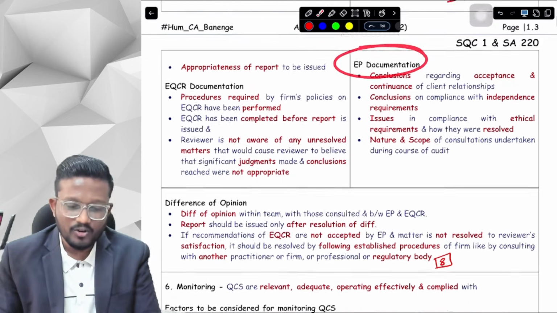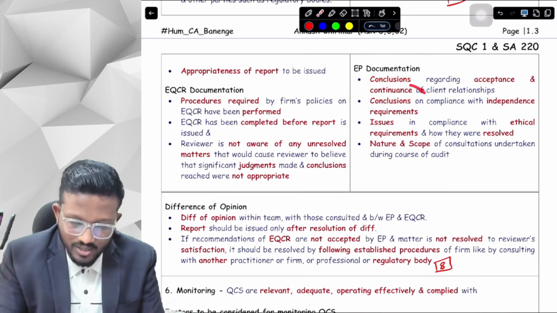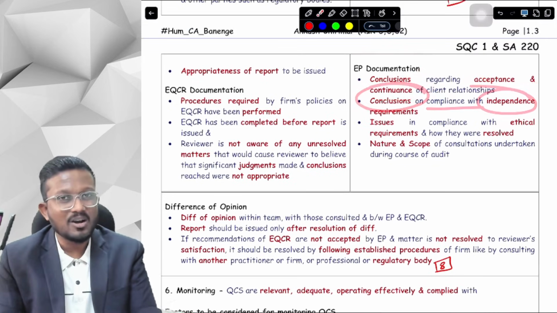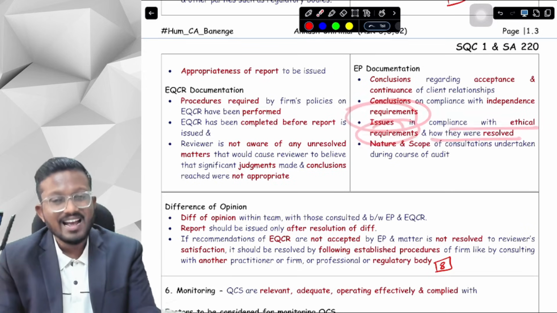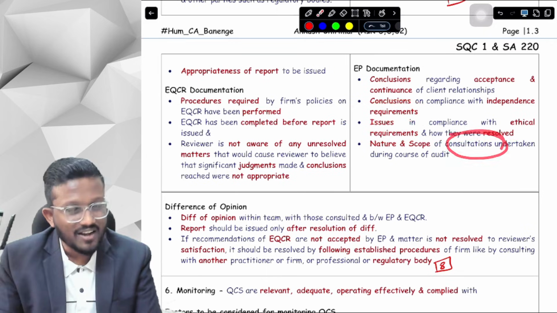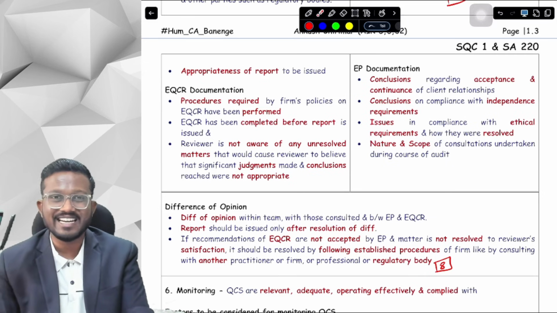Next, EP documentation. As an EP, what do I have to document? First of all, the conclusions regarding acceptance and continuance. Secondly, the conclusions regarding compliance with independence requirements. Thirdly, the issues in compliance with ethical requirements and how we have resolved them. And lastly, the consultations that we have taken, the nature and scope of the consultation we have to document as an engagement partner.